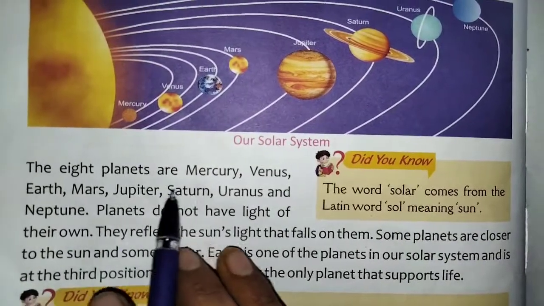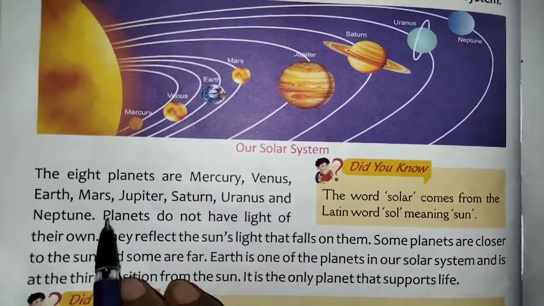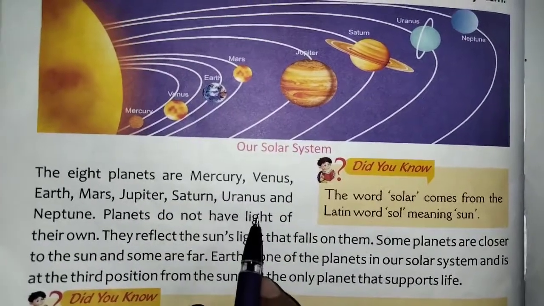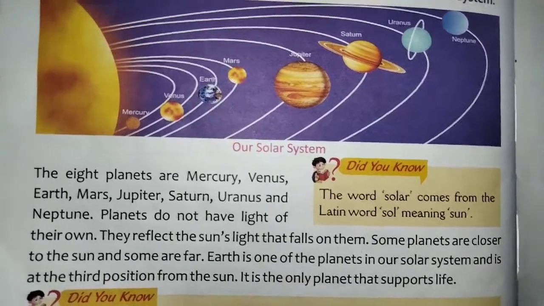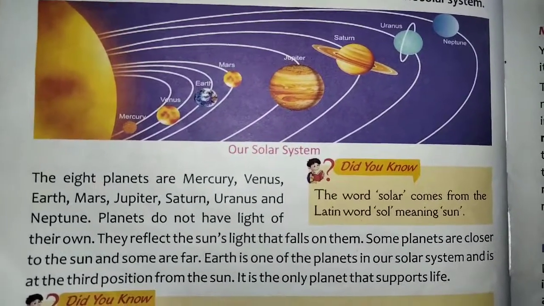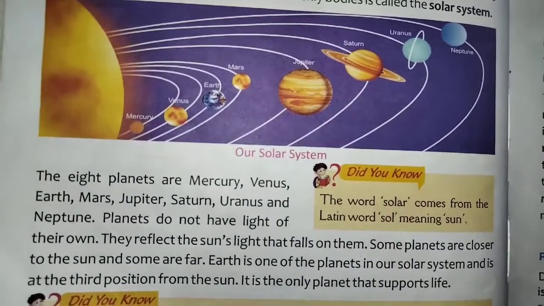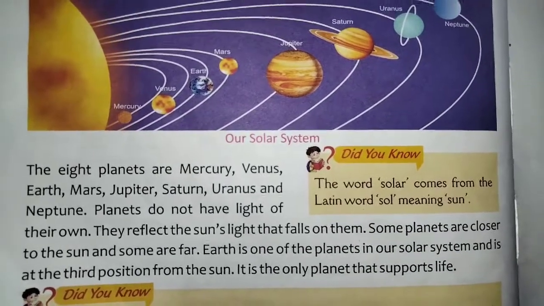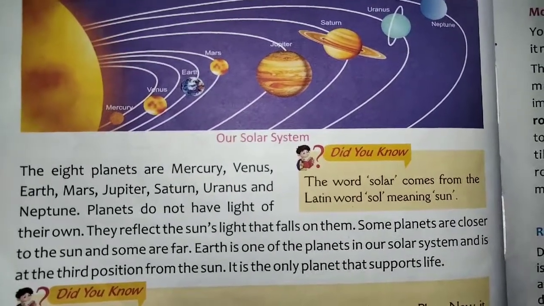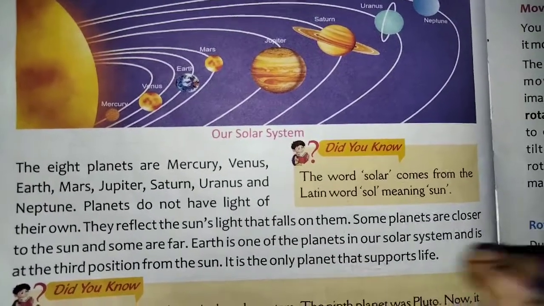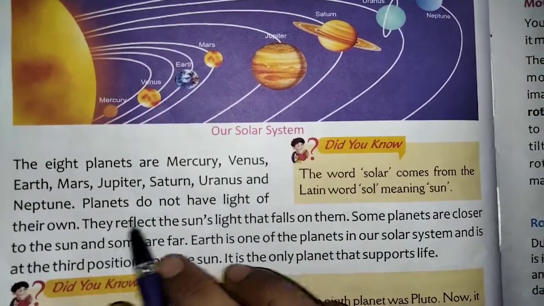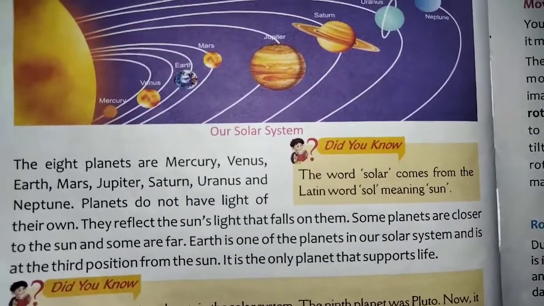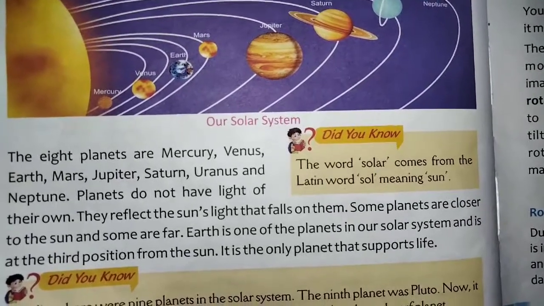The 8 planets are Mercury, Venus, Earth, Mars, Jupiter, Saturn, Uranus and Neptune. Totally 8 planets are there, children. Planets do not have light of their own.